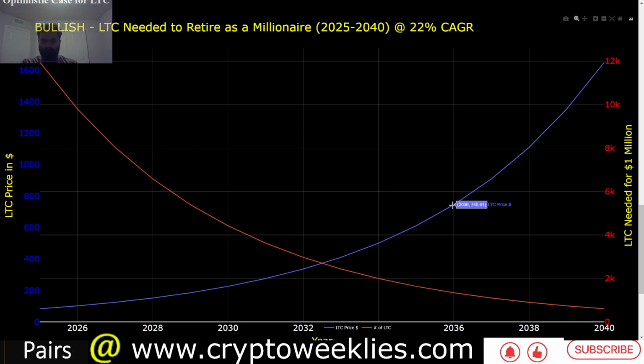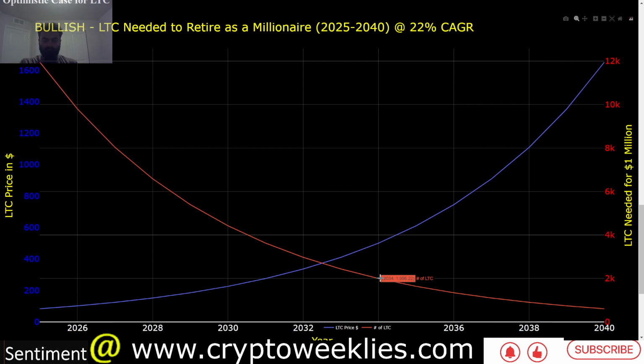In 2036 it would be at around $750, and in around 2032 at around $336. The number of Litecoins needed to be a Litecoin millionaire, on the red line right now, is around 11,000 or 12,000, but in 2040 around 600 Litecoins could make a person a Litecoin millionaire, provided Litecoin stays alive and keeps growing at around 22%.